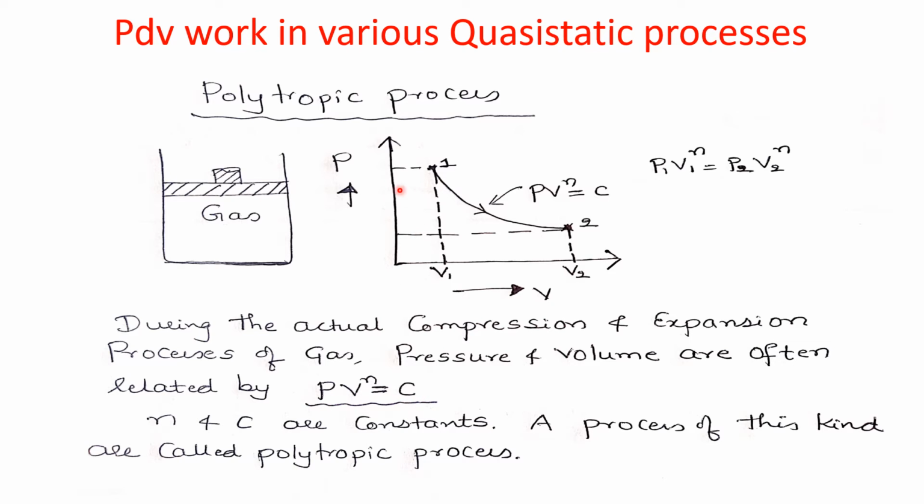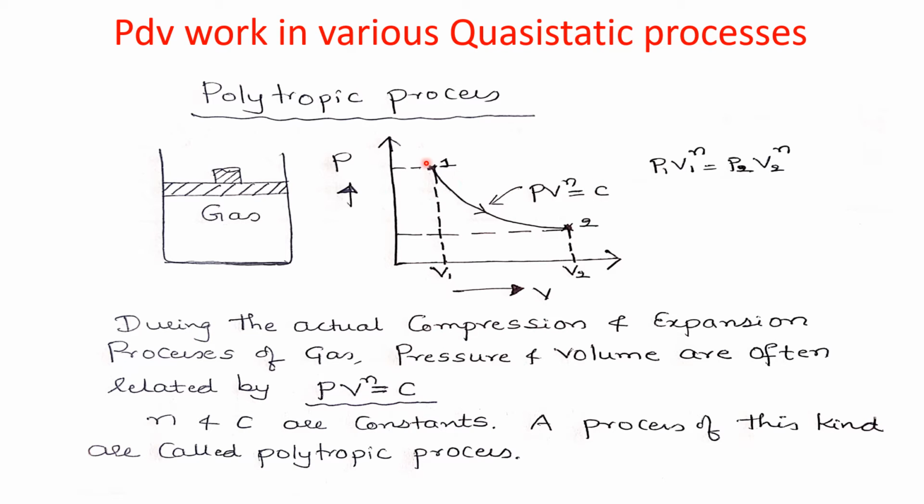You can see here that as the gas is expanded, the pressure goes on decreasing and the volume goes on increasing. This is the expansion process of the gas. If the gas is compressed, the pressure of the gas increases and the volume decreases. Here we have taken the example of the expansion process. This line indicates PV to the power n equal to C, where C is constant.